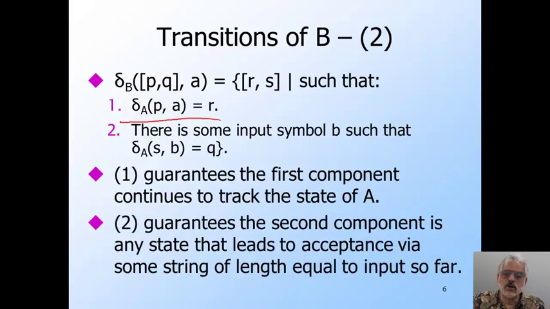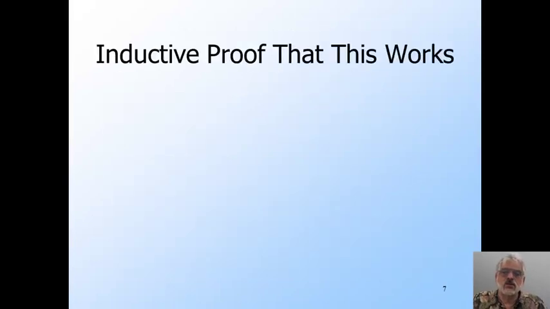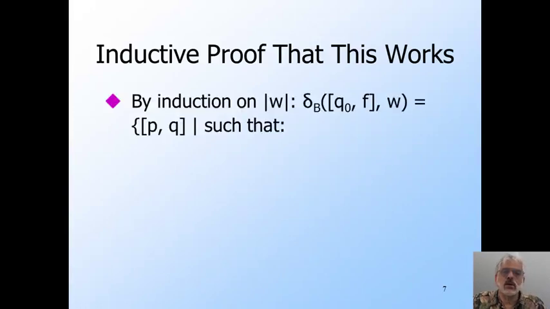We can also prove by induction on the length of the input that the second component of B's state can be all and only the states of A that reach an accepting state by following a path whose length is exactly the same as the length of the input B has read so far. As I said, we're not going to do the inductive proof that this construction works, but I'll set it up for you. Okay. The inductive hypothesis, which we prove by induction on the length of input w, is that B